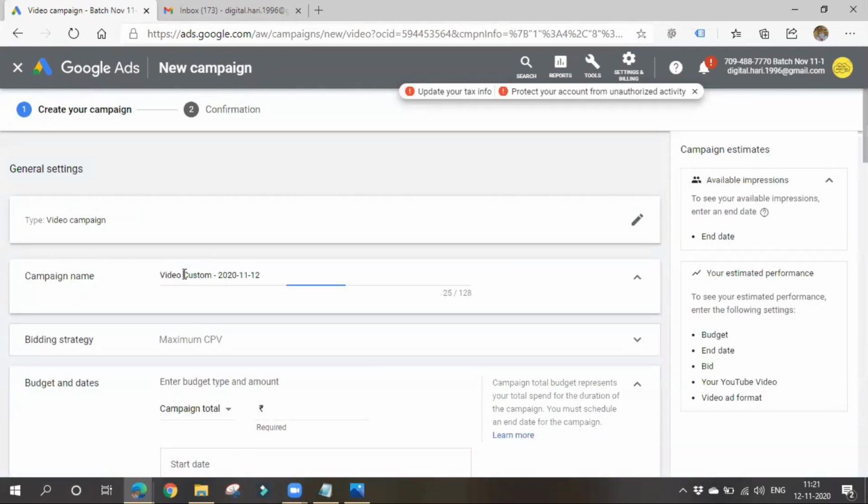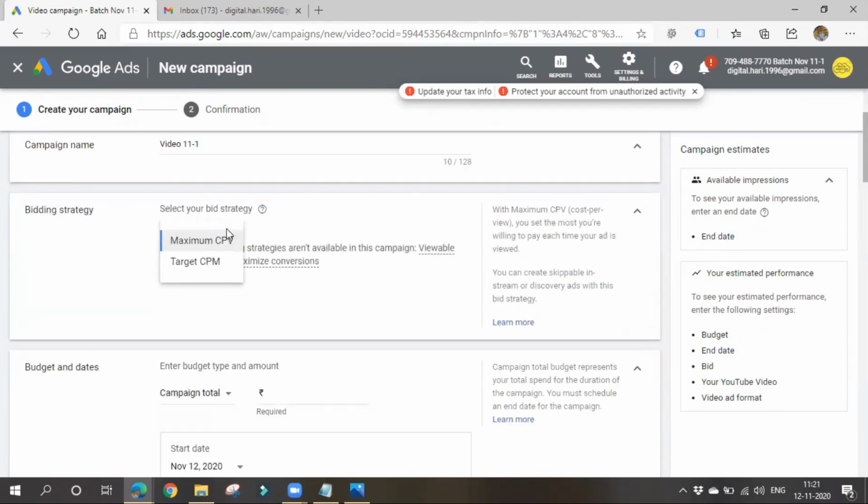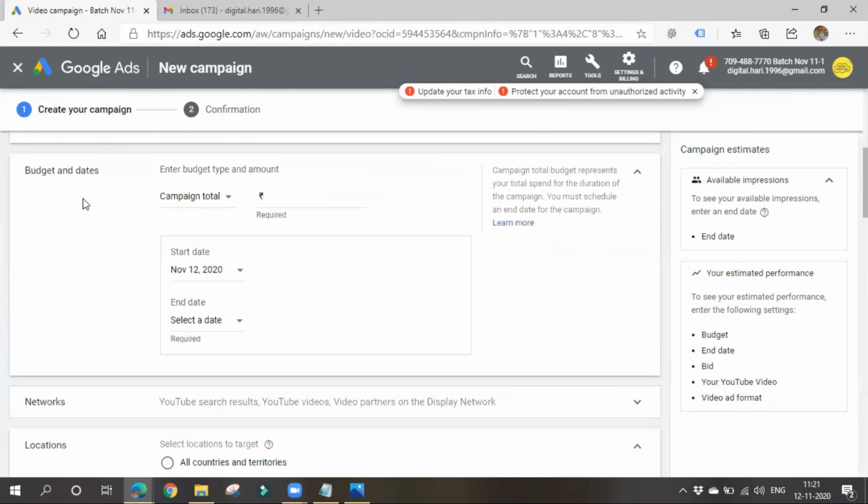Now I'll give a campaign name. The bidding strategy is maximum CPV. Why? Because Google will charge us cost per view, for each view. There are no other options, you have to go for CPV itself. So again, based on the campaign type and the ad format, you have to choose the bidding strategy. Then budgets and dates, where you have to give a budget.